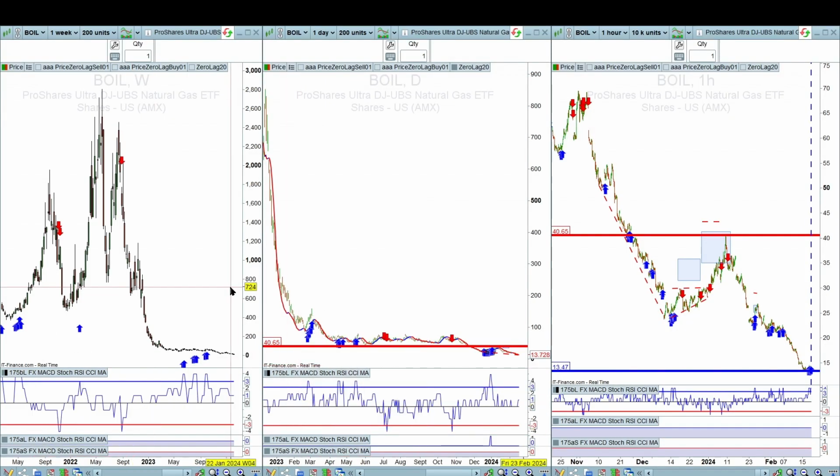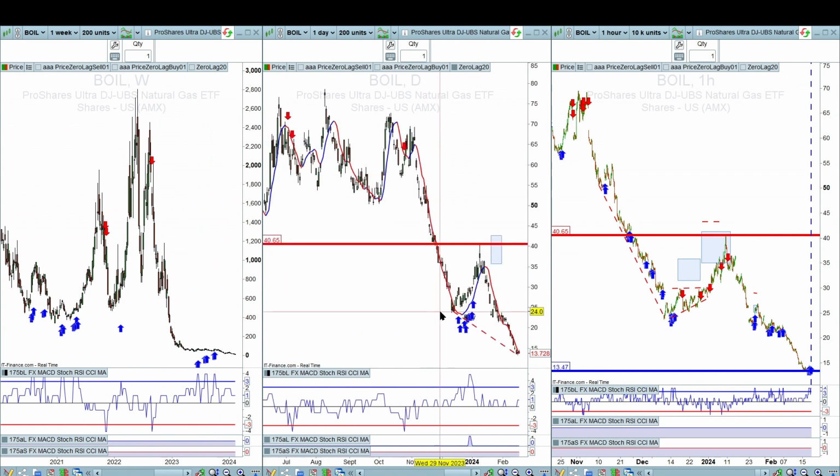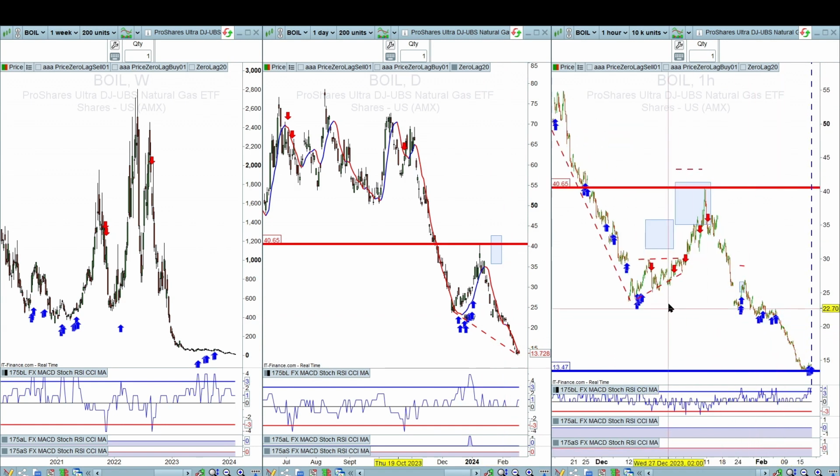On the tops and bottoms chart, let's call it, again, you can see there the buying and selling pressures on each one. More recently on the daily, now that's showing buying pressure, even though there's a bullish divergence in this, and the price is declining. That's a bullish divergence there if you go back to the previous chart. And on the hourly chart, that's showing more buying pressure, although it hasn't turned yet. So we may see a bit of a turn off this support level.